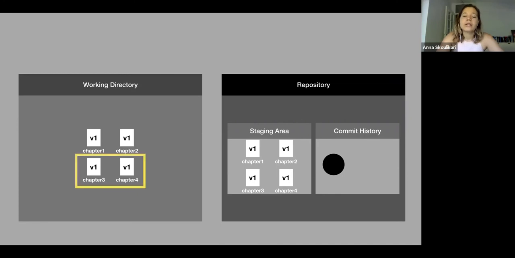We made changes to chapter 3 and 4. So you can imagine that if we had version 1 of these files, we've made changes, and it's kind of like the version of the files is now the second version. And then Git was telling us, all right, these things are in your working directory, but they're not in your staging area. So we added these files to the staging area with the git add command.